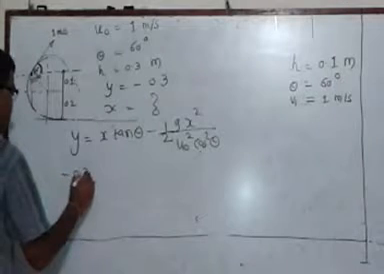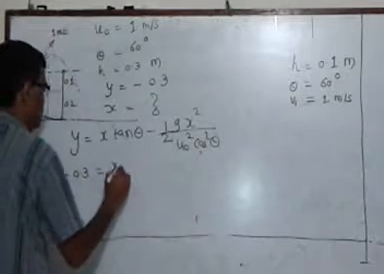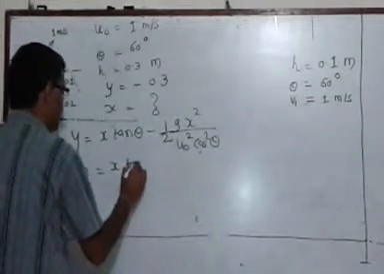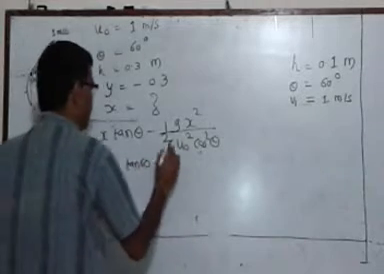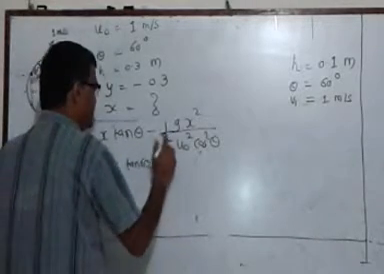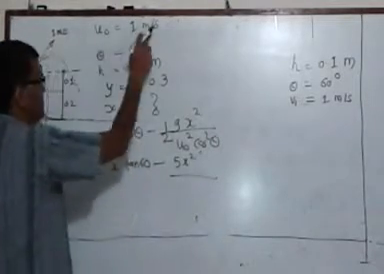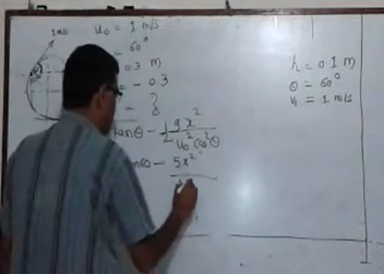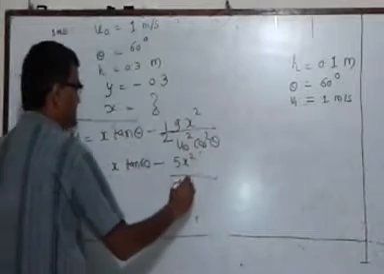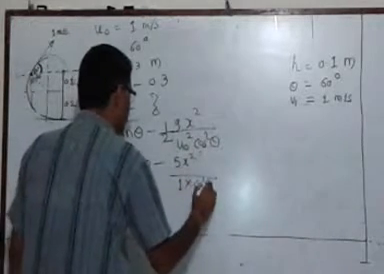y is minus 0.3, x I do not know. This is tan 60. Let me take g as 10. 10 upon 2 is 5x square. u0 is 1, so u0 square is 1. And since theta is 60, this is cos square 60.